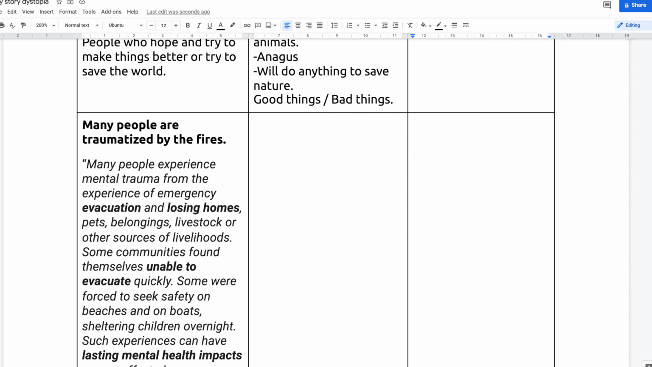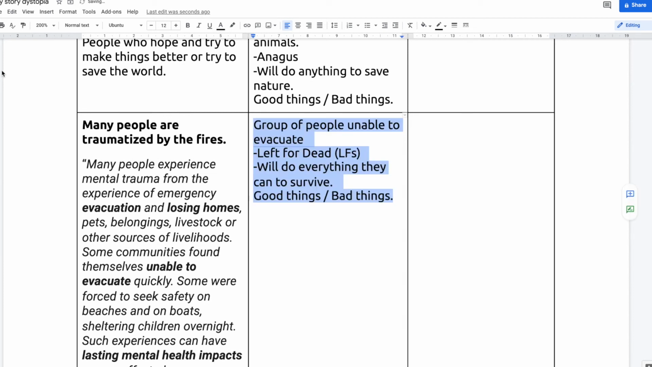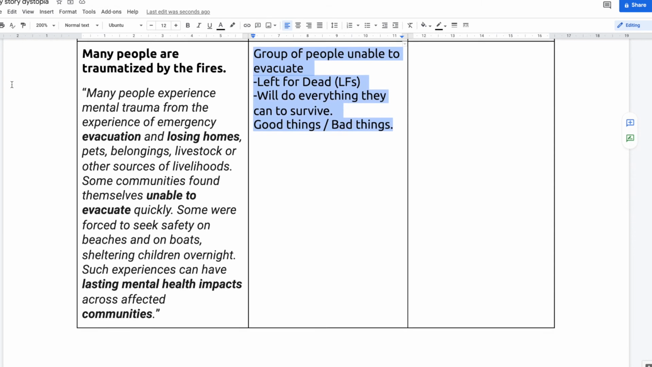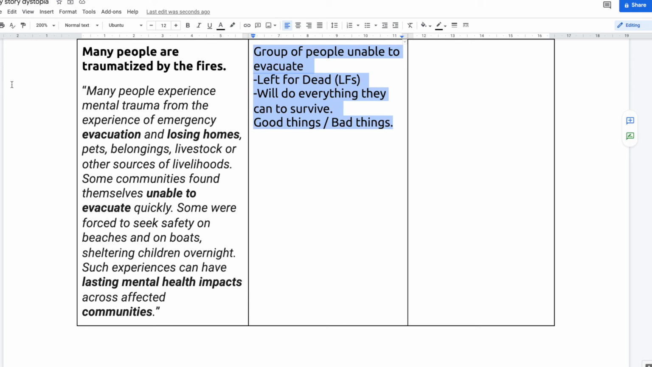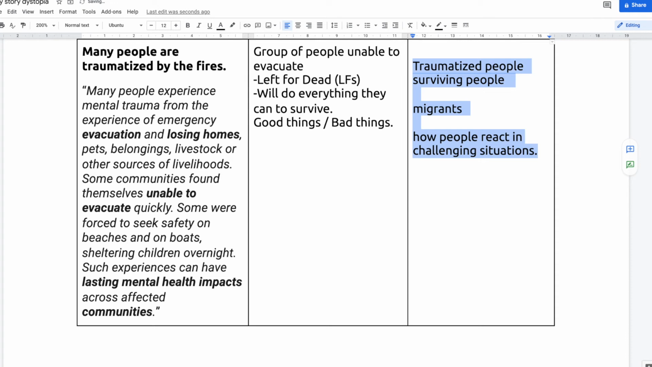For the people traumatized by the fires, I did another group of people that are unable to evacuate. I decided to call them the Left for Dead, or the LFs. I thought it was a cool name to give them. These guys will do everything that they can to survive, including bad things. So these are the people who are traumatized, and they can symbolize traumatized people, surviving people. I think they can also represent migrants who want to survive and need to flee their country. So these are all the different elements that can help me create my story now.